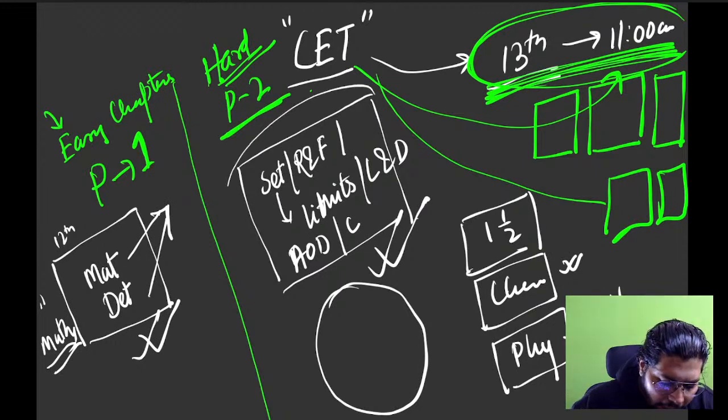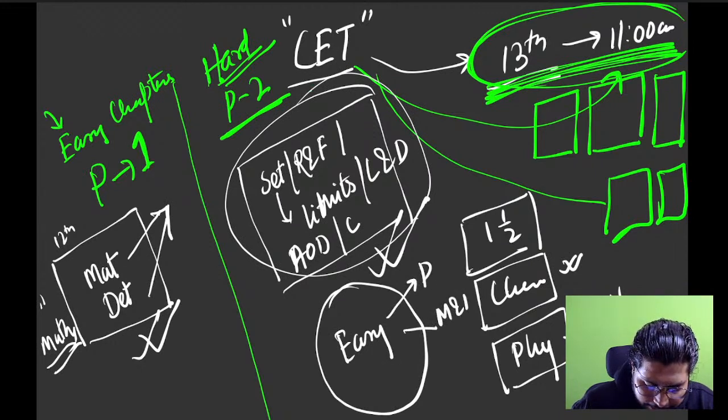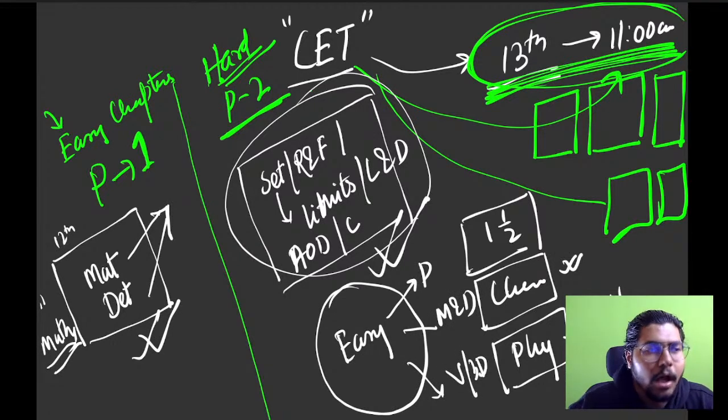Now, once you have taken the hard topics, then go for the easy ones. You can go with probability, Matrices and Determinants, Vectors, 3D, easy chapters. It looks difficult, but they are very easy chapters.